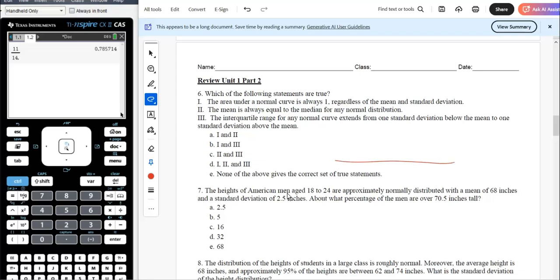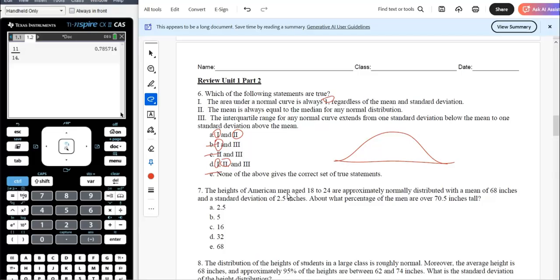What's always the area under any curve? Not just a normal curve, but any curve. Skewed right, skewed left, always 1. That's true, 100%. So we know 1 is true. Okay, those are out. The mean is always equal to the median for any normal distribution. If it's approximately normal, they should be close. I guess if it's perfectly normal, it's perfect. So 2 seems correct, I think. So being picky about that.